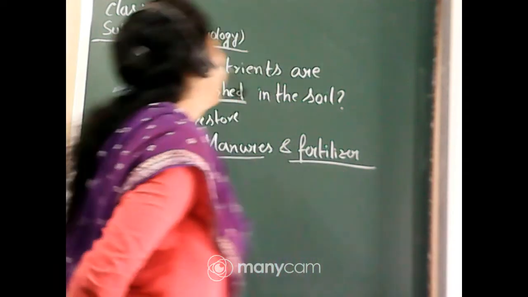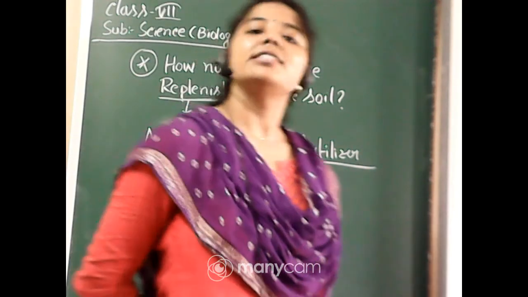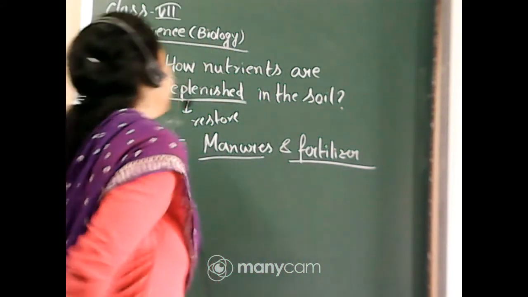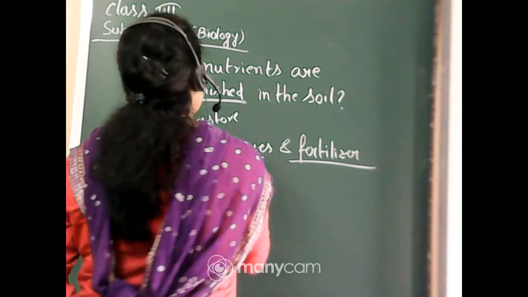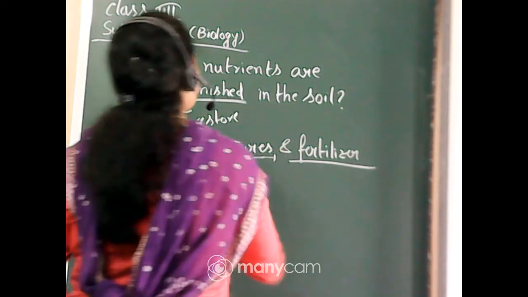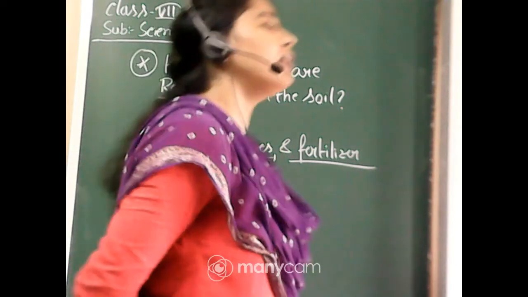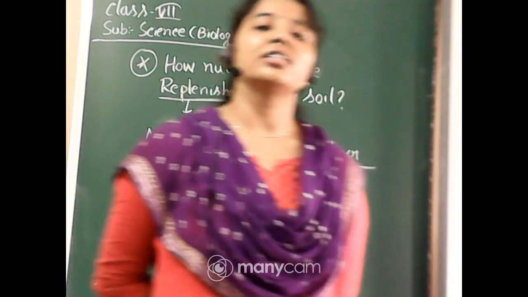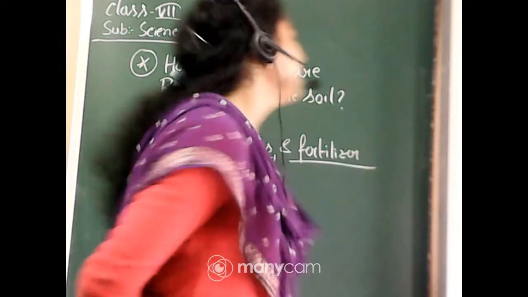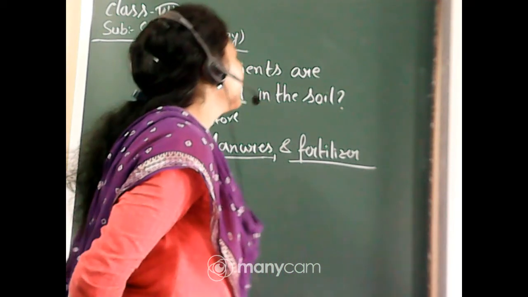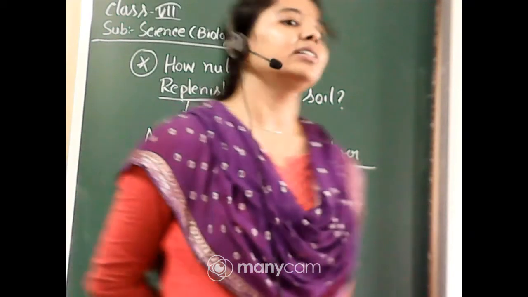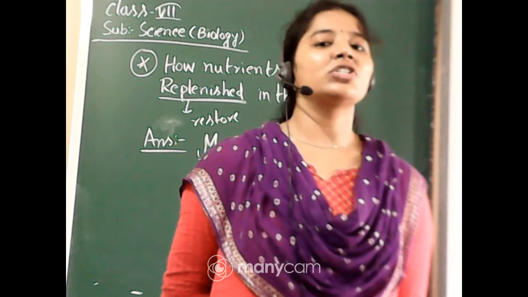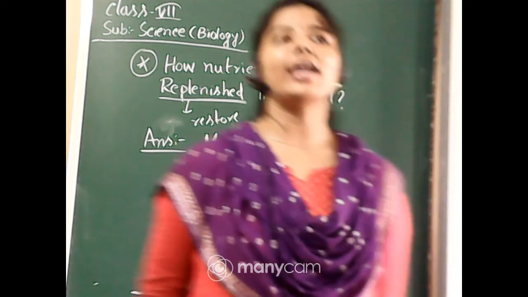But fertilizer is made synthetically, or chemically. Now manure is better than fertilizer because it does not affect the soil fertility, but due to using fertilizer continuously, it may diminish the soil fertility. Okay.